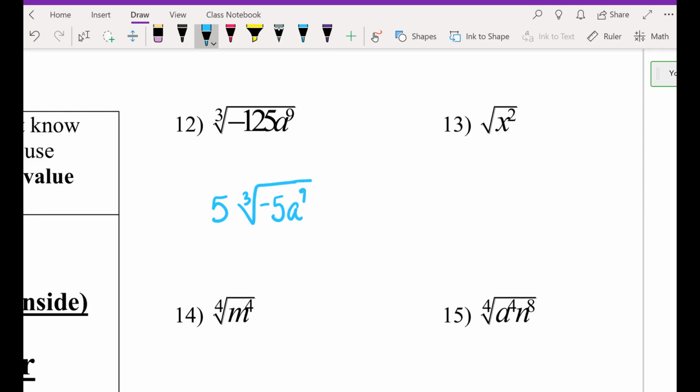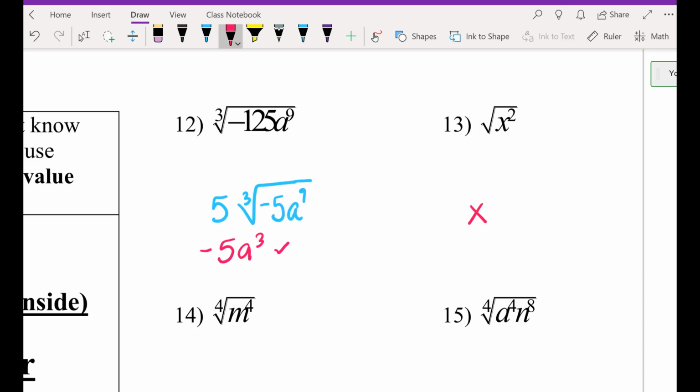That's right. Saxon, 12. What did you get? I got -5a to the 3rd. Okay. Claire, 12. -5a to the 3rd. So you agree, Saxon? Okay. 13.